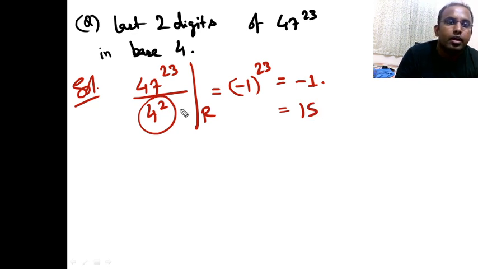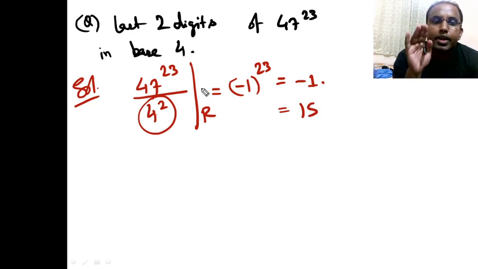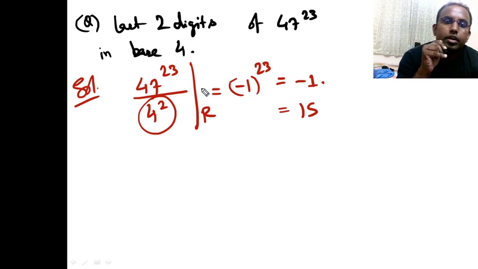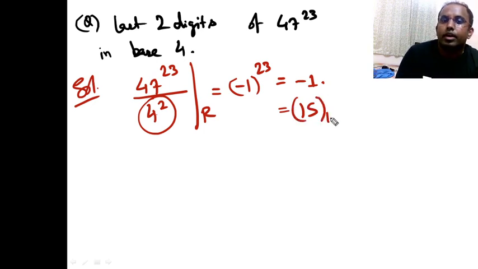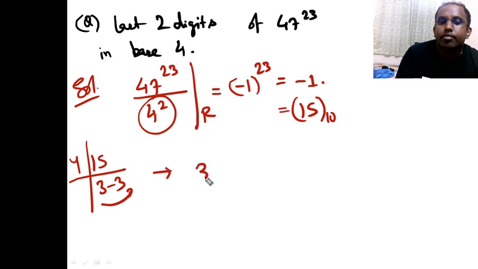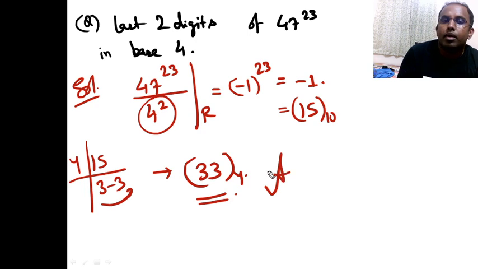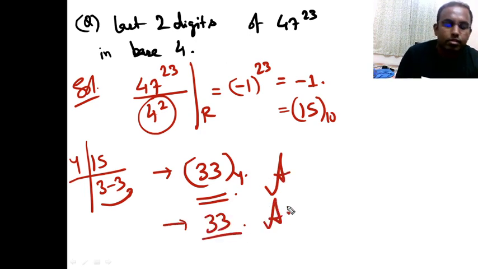So 15, right? But right now I have not converted to base 4. This 15 is in base 10 only. Now I should convert to base 4. So 15 को convert करो base 4 में, क्या होगा? 3 times and 3 times, so 33. That means it is 33 in base 4. This should be the answer. So my answer for this question is 33.